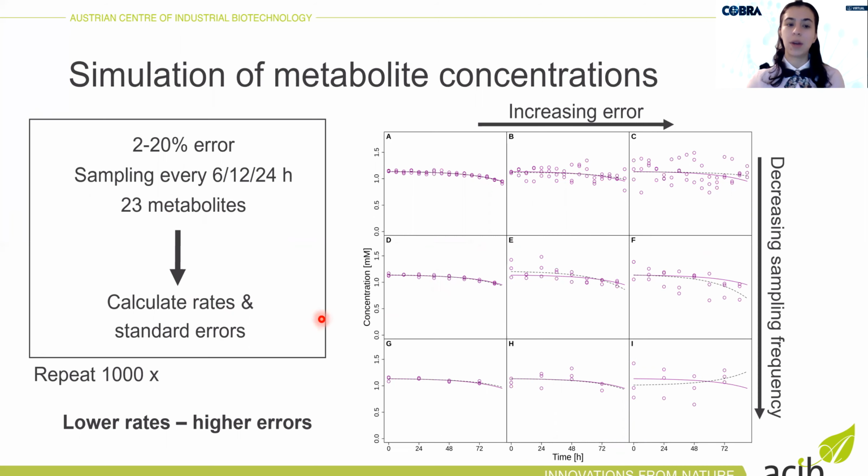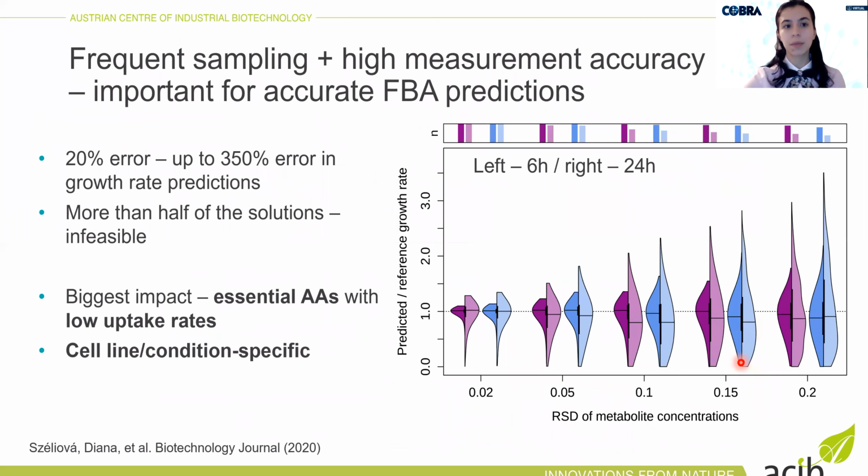Then we calculated rates and errors by fitting an exponential function, and we did this 1,000 times. And the most important finding we had was that lower rates have higher errors of the fits because the change of concentration is very low in these cases, and then it's much more sensitive to experimental errors, and it often happens that you even get a fit that goes in a wrong direction. So then we took these rates and used them as input for FBA, and here we can see the results.